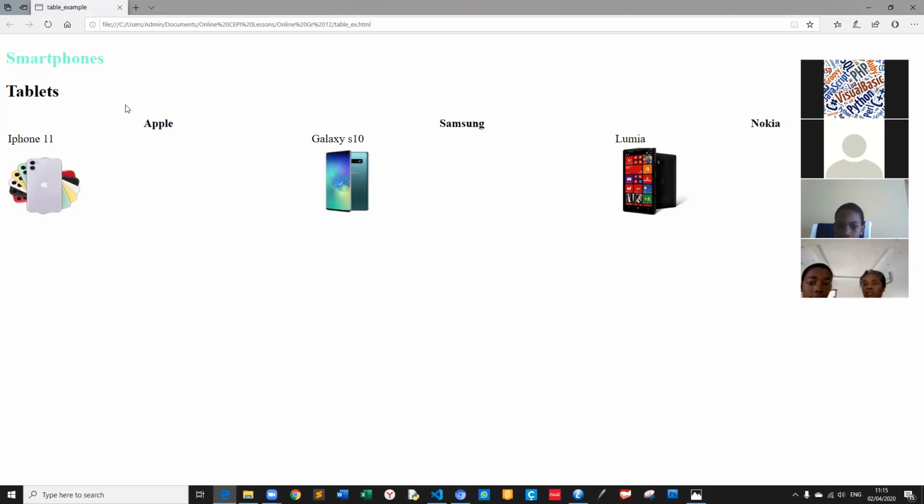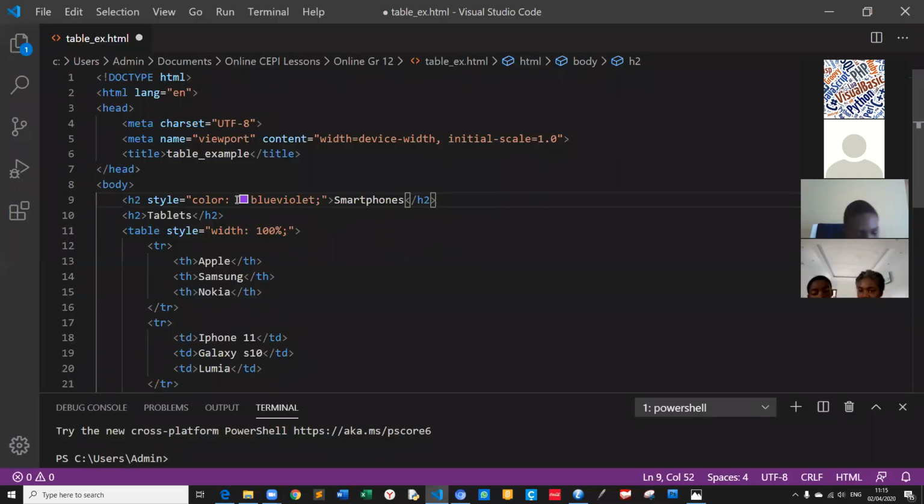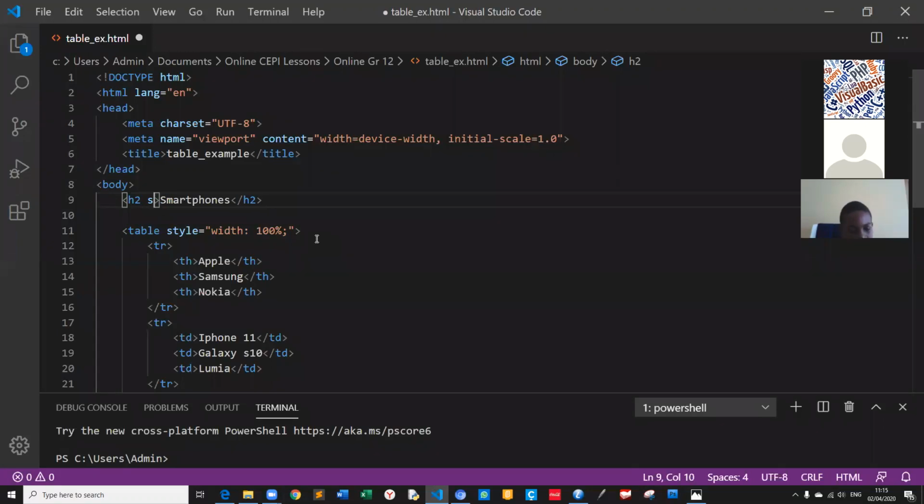Now I want all H2 to be in one style, and I have to give it in internal design. I will give it now in internal. This was the example of inline.